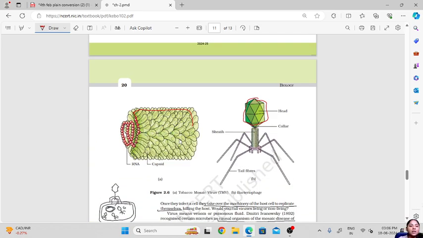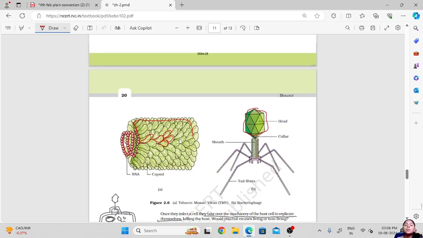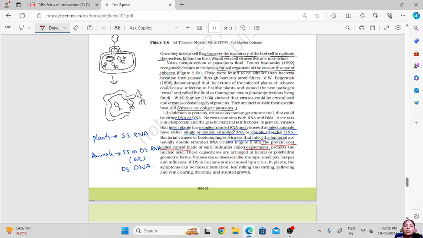Each of these is a capsomere, and they make up the capsid, the protective covering of the virus, which protects the genetic material, the DNA or RNA which is present. The capsomeres are arranged in helical or polyhedral geometric forms.